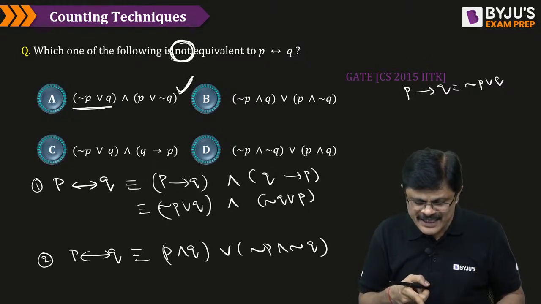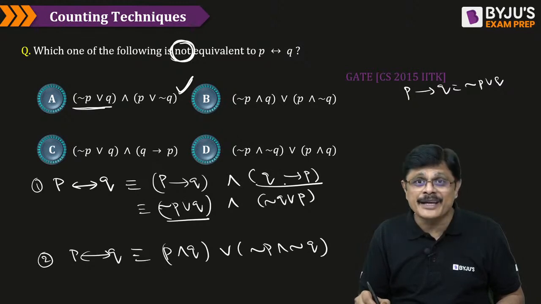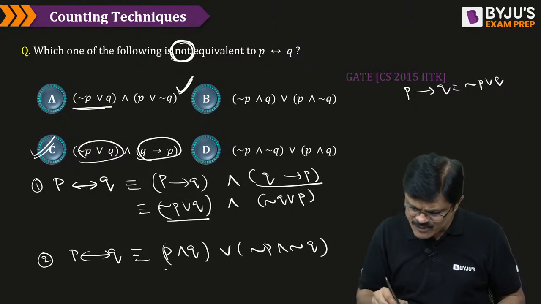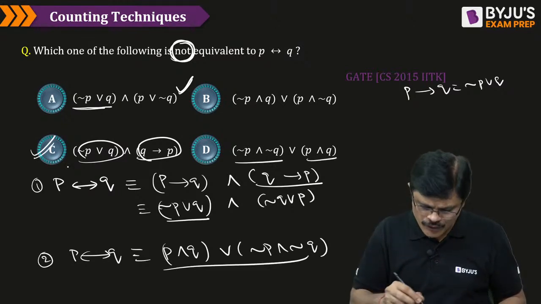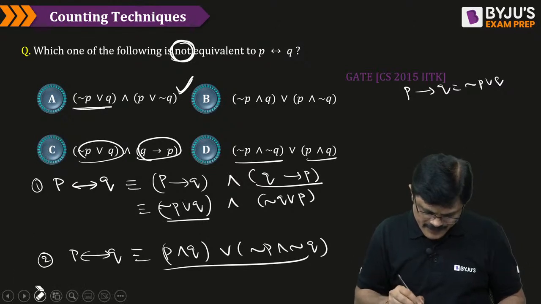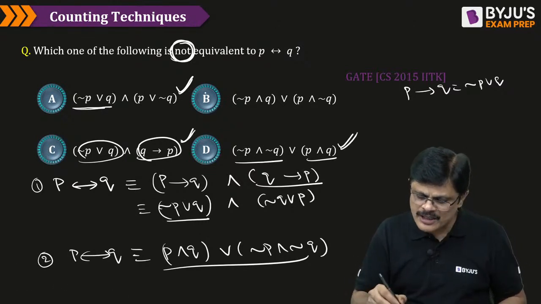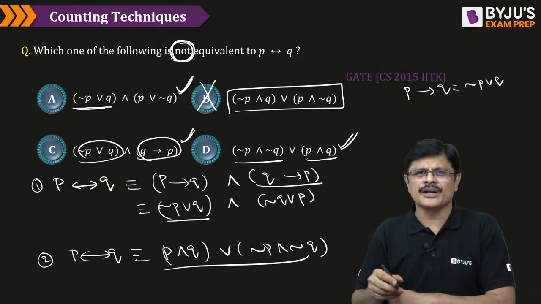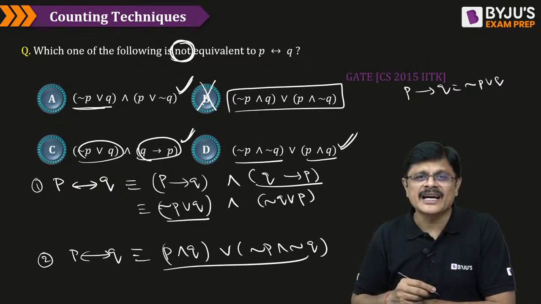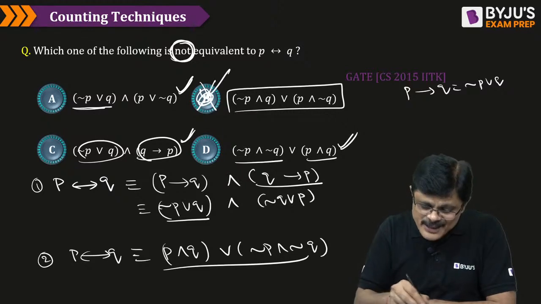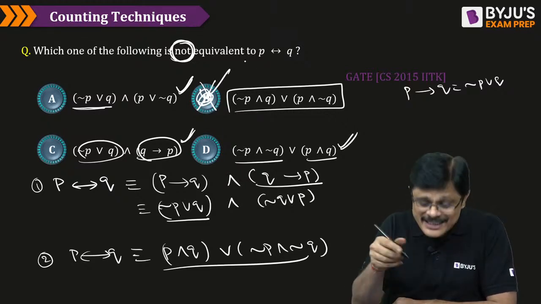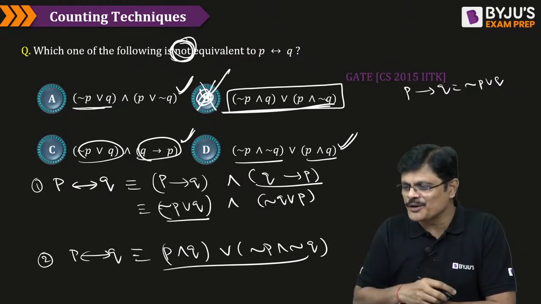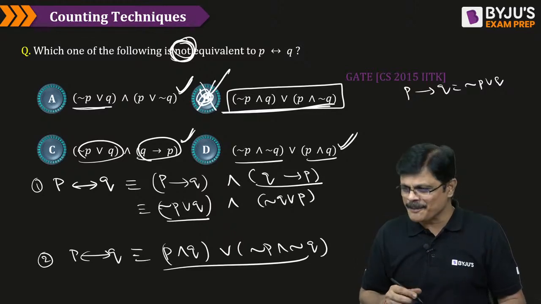Now, if you see option C, negation P or Q and Q implies P. The second part he did not simplify. Only the first part is simplified. This is fine. And option D is the same as this one. P and Q or negation P and Q. So, one second. So, biconditional is equivalent to these three fellows, but biconditional is not equivalent to this fellow. Am I clear? Biconditional is not equal to this fellow. Because of that, B is the correct answer for this. Biconditional is not equivalent to that, but that is what he asked. He is asking which fellow is not equivalent to biconditional. This fellow is not equivalent to biconditional, my dear friends.